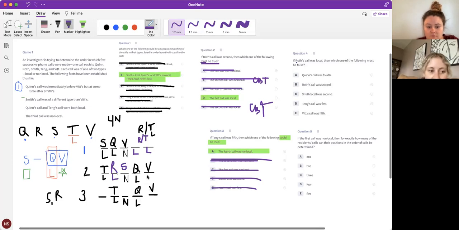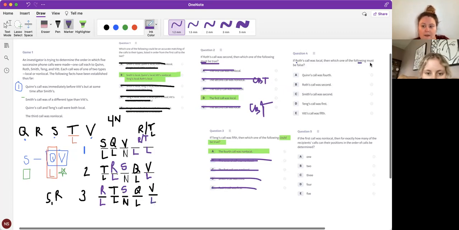That V is local. Yep. And then what about in world three? We know that you put R and then S and then V is local.